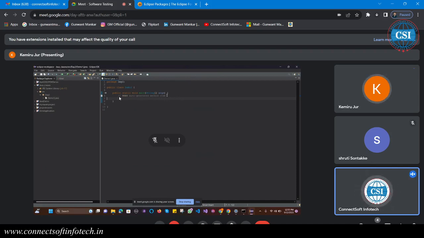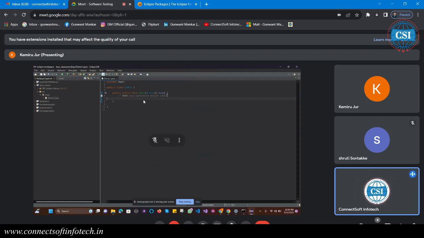We can write this public static void main in four ways, which I am going to show you in detail later. Because we are not going to become Java developers, we are just testers. We are using Java for automation. If you want to learn in depth, after learning Java you can ask me the deep questions, and later I will explain. Right now it is not required. If I explain right now, you will also forget.